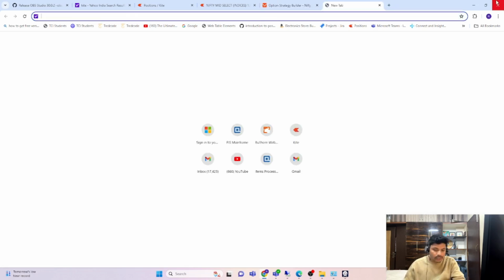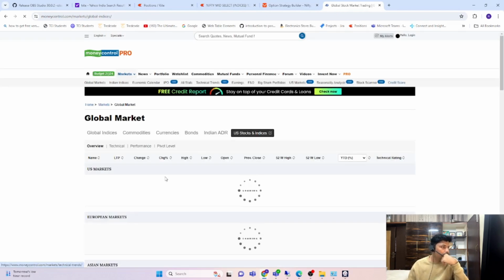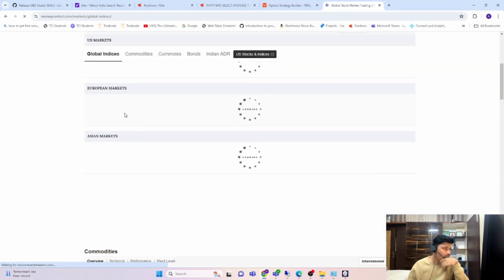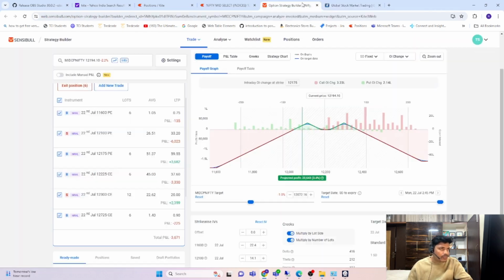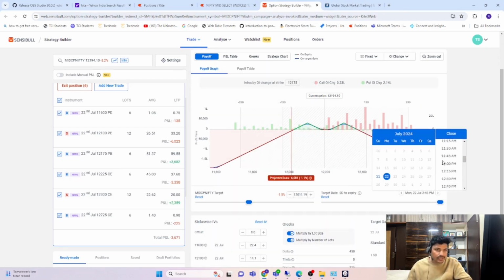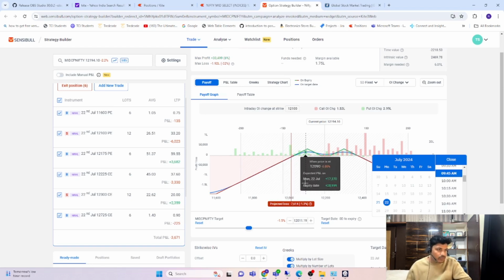I can check the global market, and the global market is negative only. It may open gap down 1 percent, or 0.5 or 0.7 percent; based on that we'll check. All the global markets are negative, and Nifty is also showing 117 points negative. Mid Cap Nifty may open 1 percent gap down. In the worst case, if it opens 1.5 percent down, I'm going to exit this trade in the morning. Whatever losses occur, I will cut my loss and re-enter with fresh positions. That was the first thing.